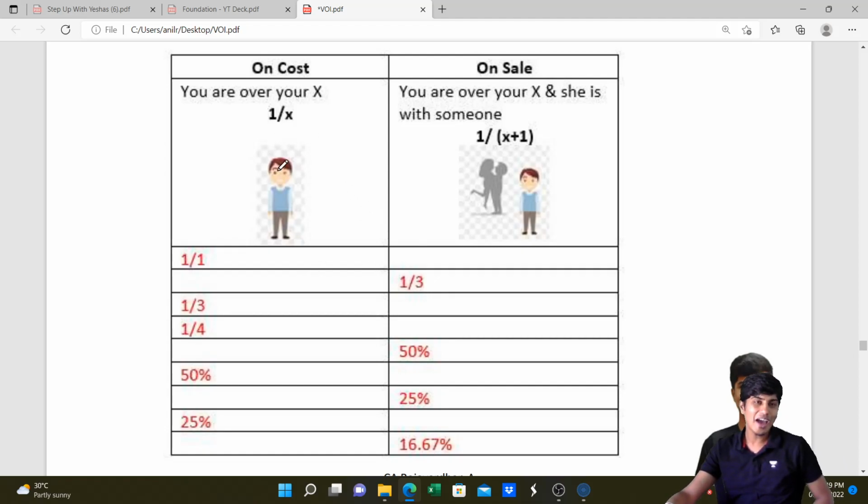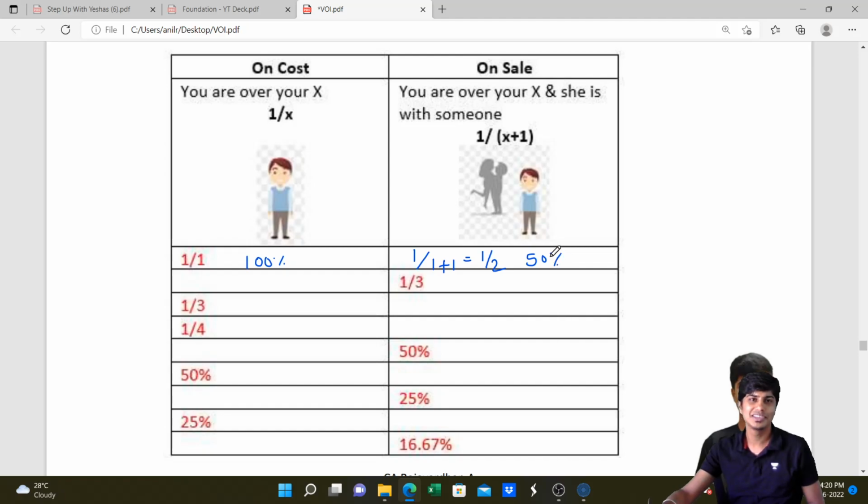Whenever you have X, you are over your X, that is on cost. When your X is sold, you are over your X, but your X is with someone. So meaning on cost, if it is 1 by X, on sale it is 1 by X plus 1. On cost it is 1 by 1. Once sold, you are over your X, which is also 1, but your X is with someone, is 1 plus 1, so 1 by 2. All that I'm trying to tell you is, if the profit is 100% on cost, that profit will be 50% on selling price.